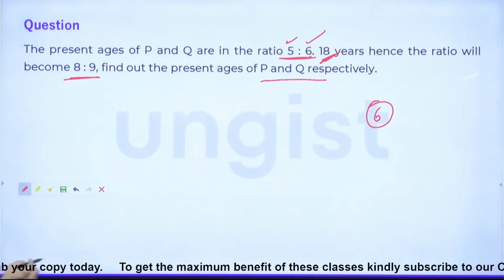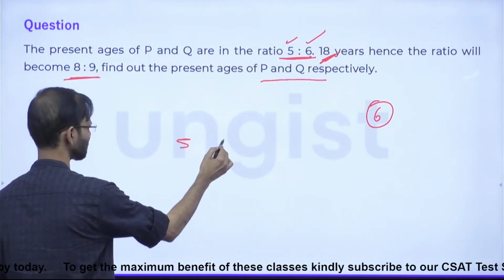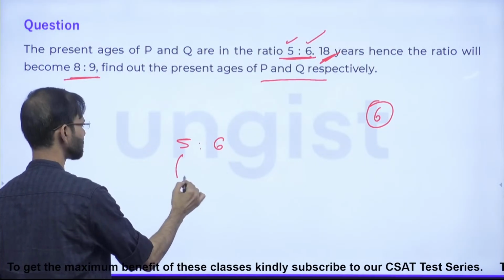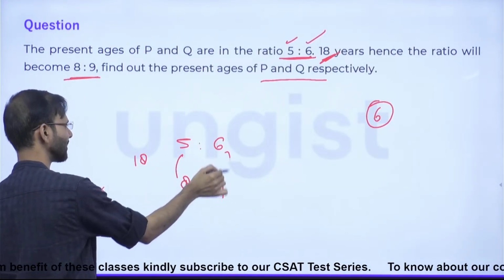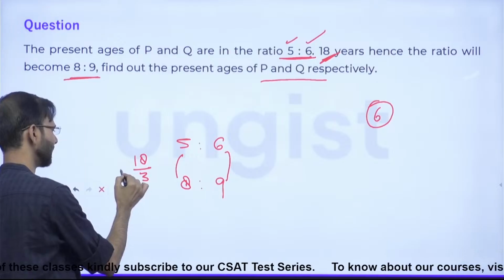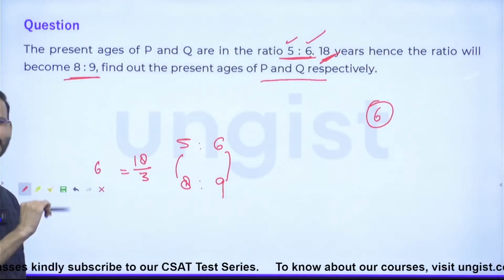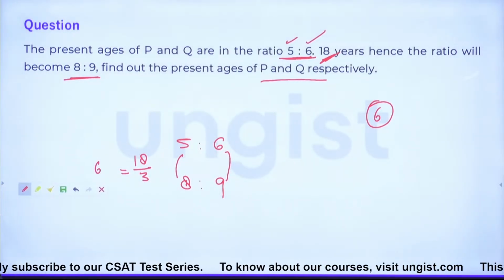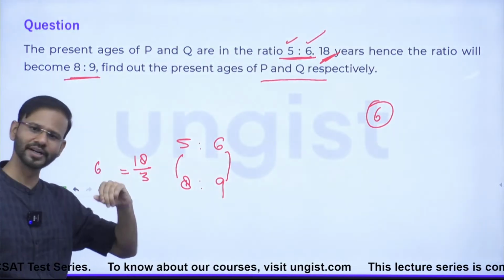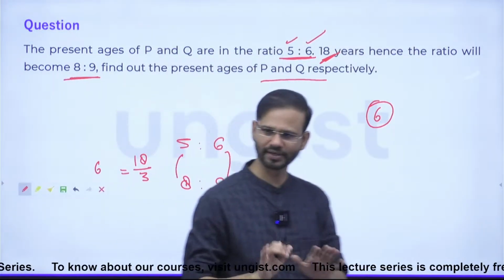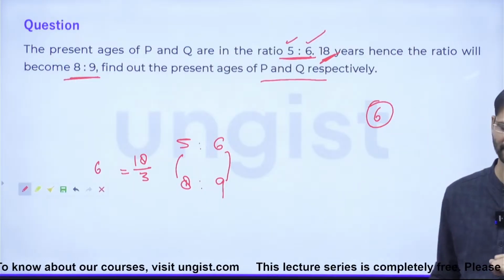See, the thing here is, this is 5:6, which becomes 8:9 in how many years? In 18 years. This is the difference of 3 and this is also the difference of 3, so this will be divided. So 6 will be treated as the interval size. In every 6 years it is increasing 1, 1, 1, 1, 1. So in 18 years it is increasing 3, correct? Yes.